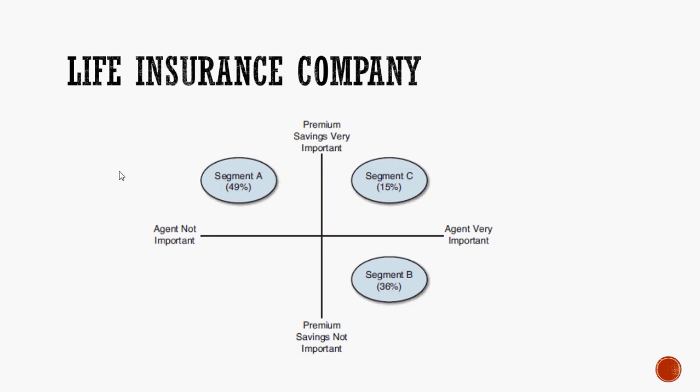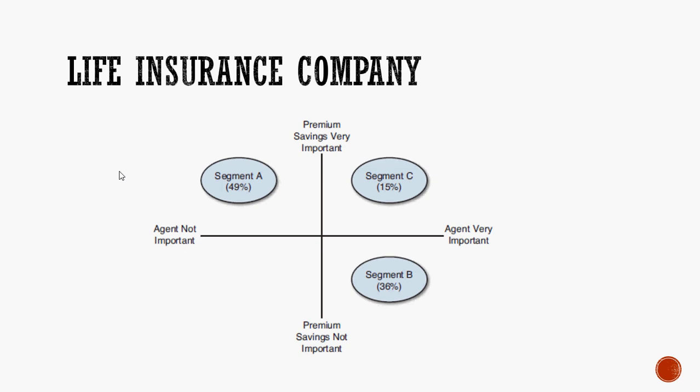whether it is not really important for all the other customers. Do they really want assistance from an agent or is it not really important? So it just wanted to understand how far it is important and how far it is not important to its customers. So a life insurance company has selected two attributes. As you could see in the graph, you have premium saving as one attribute. The other attribute is whether the requirement of an agent is necessary when they have to process a service.